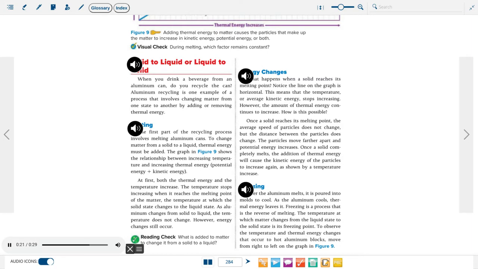To observe the temperature and thermal energy changes that occur to hot aluminum blocks, move from right to left on the graph in Figure 9.